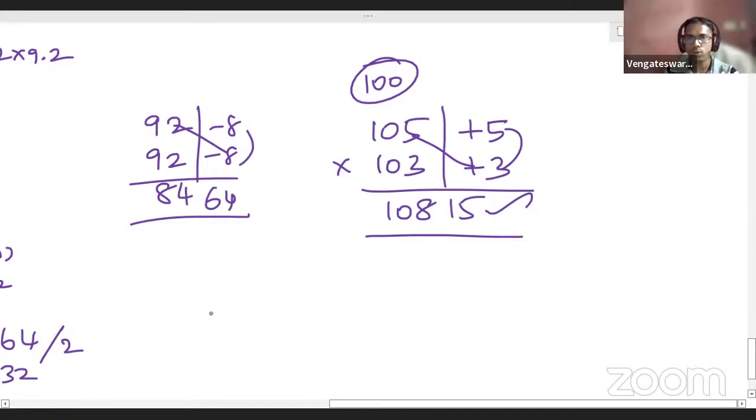Can you understand what we are doing? I'll repeat. 105 into 103. Put plus 5, put plus 3. Cross connect: 105 plus 3 is 108. 5 3s are 15. That's all, finished. This is your answer. You can do it here also.